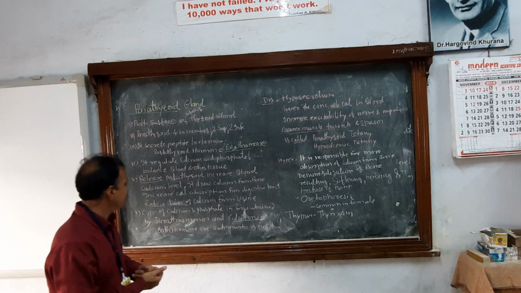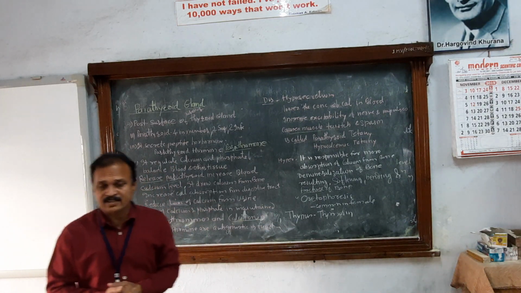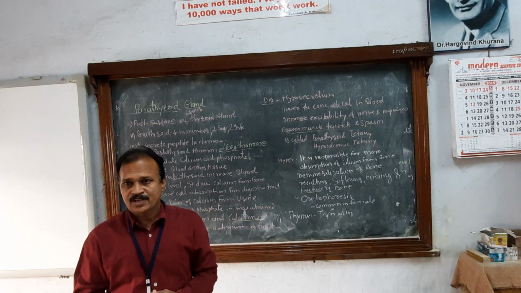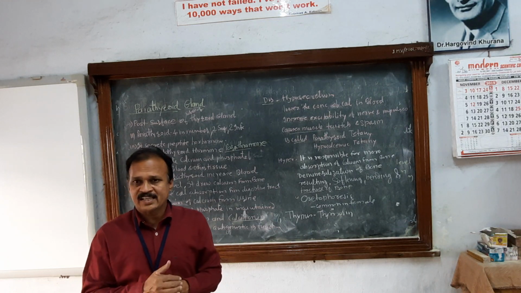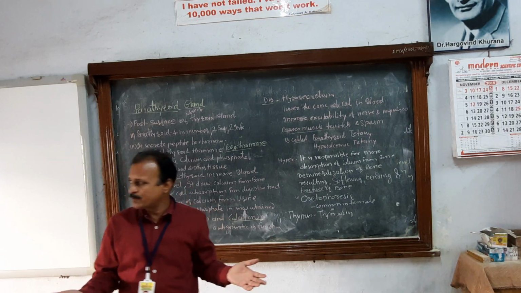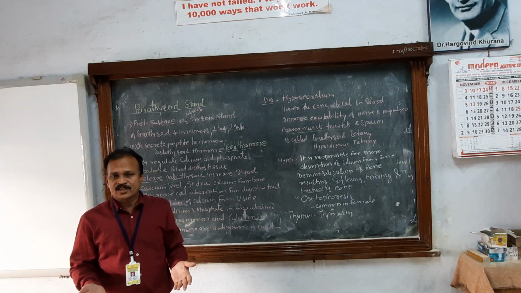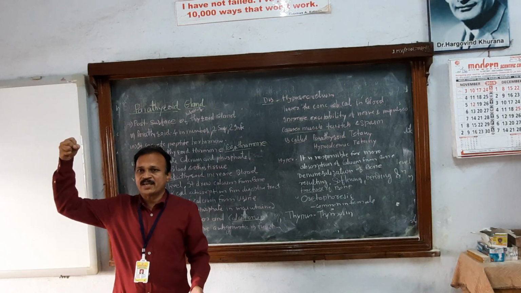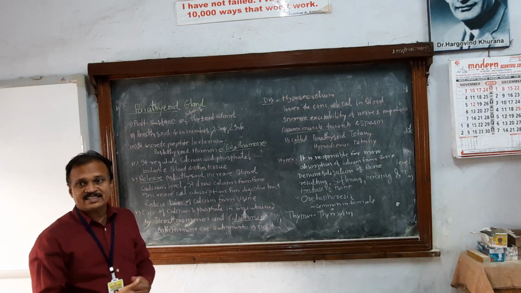As well as it increases the absorption of calcium from the digestive tract. अभी digestive tract क्या है? Digestive system. When you take food, along with the food you are taking calcium. Where does absorption take place? What is the site of absorption? Small intestine. So it increases the rate of absorption of calcium from the food through the digestive tract.